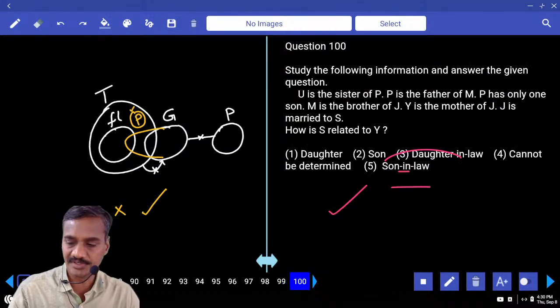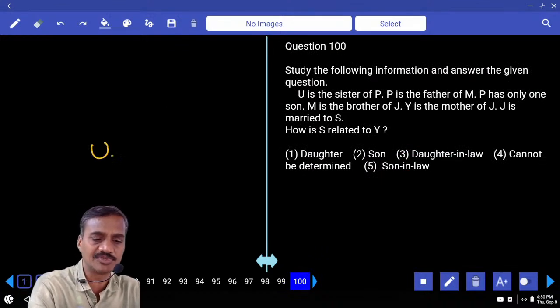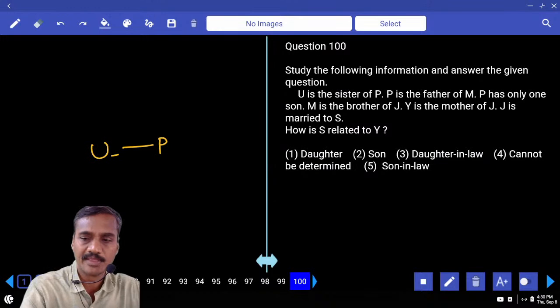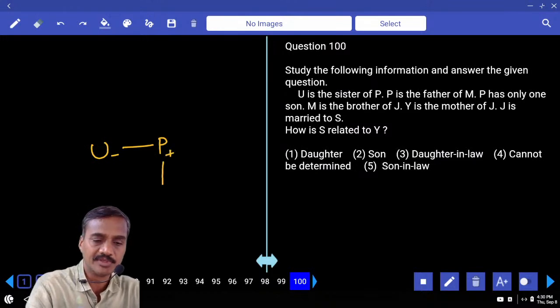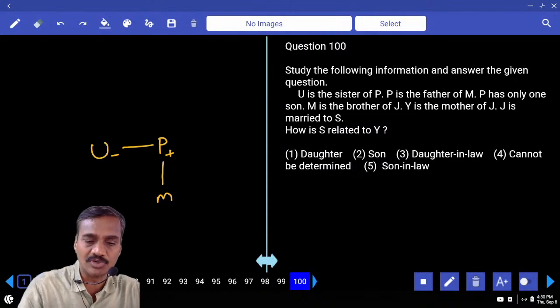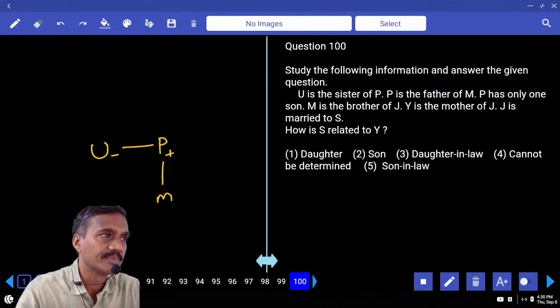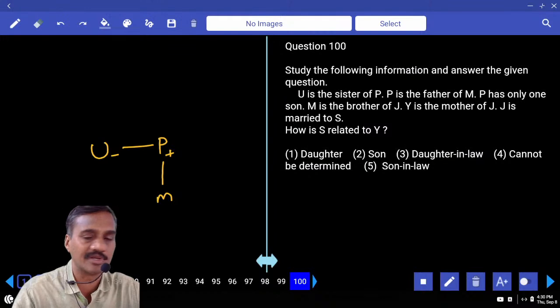And finally 100. Now in this 100, Q is the sister of P. Blood relation, single question given under this. And P is the father of M. Q is the sister of P. P is the father of M. P has only one son. Maybe M or M's sibling. As of now we cannot decide.